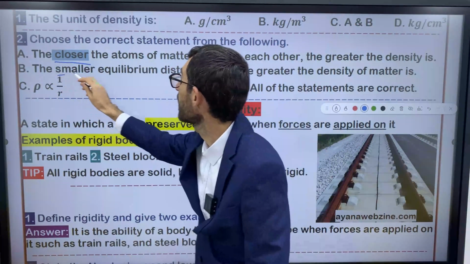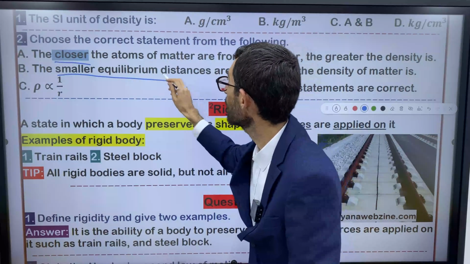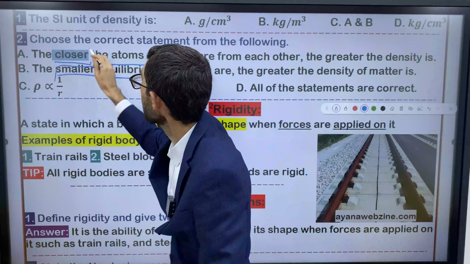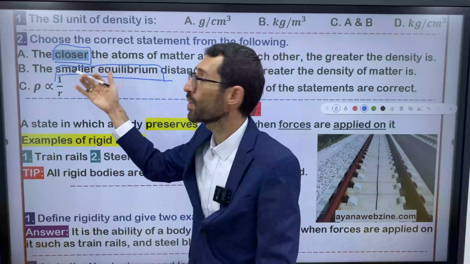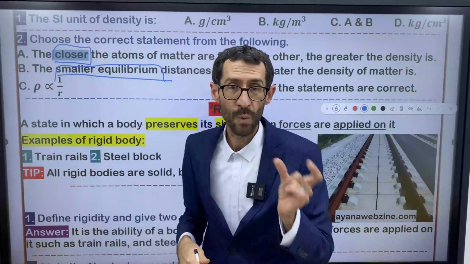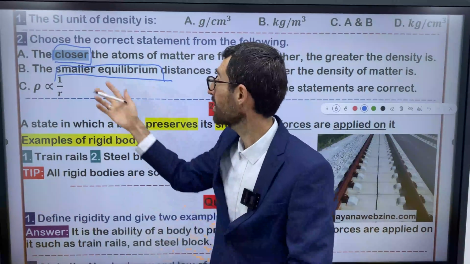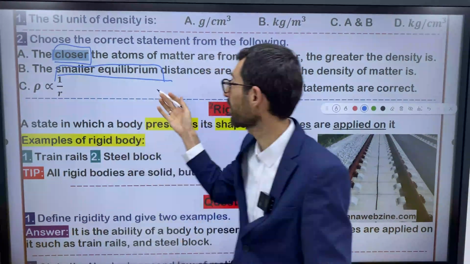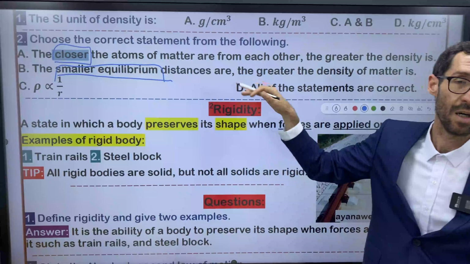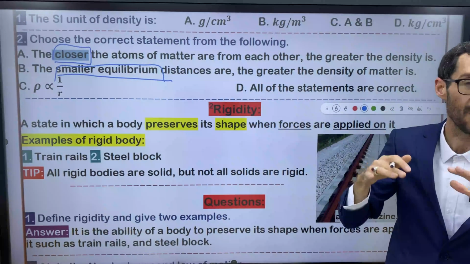It means the smaller the equilibrium distances are. So they are the same. There's no difference. They coincide with one another. That's why, till now, both options are right.